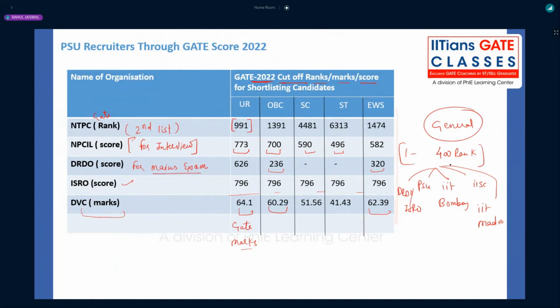In a particular domain, if you just want to get selected in a PSU, then definitely there is a very high probability, seeing the election year, that you will be getting selected. Even with a 991 rank, they are getting selected. It will go up to 1700 to 1800 rank in the upcoming NTPC list, which will be the third list or fourth list, only for NTPC, not for any other PSUs. You have to be within 500 rank for PSUs.